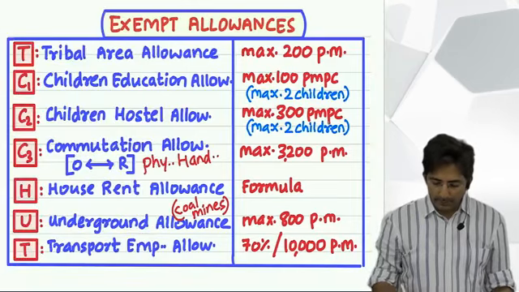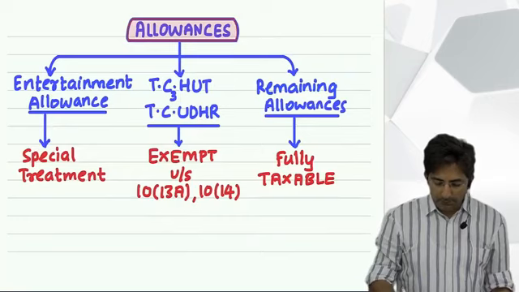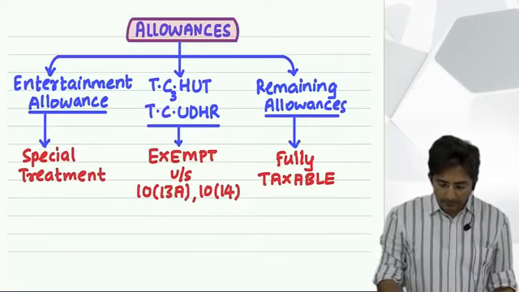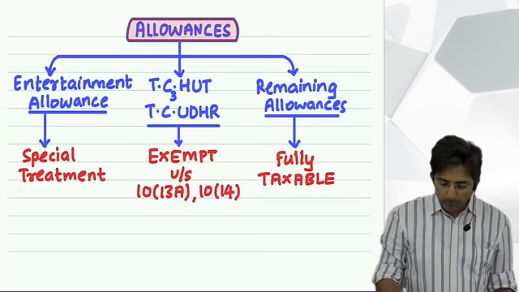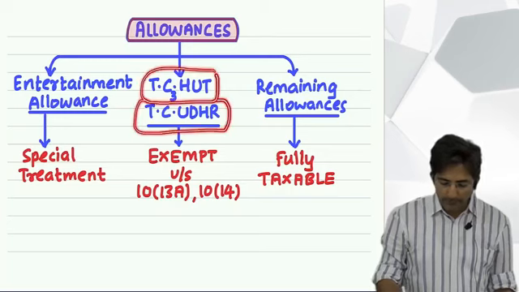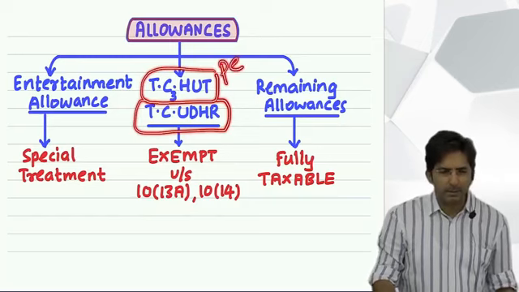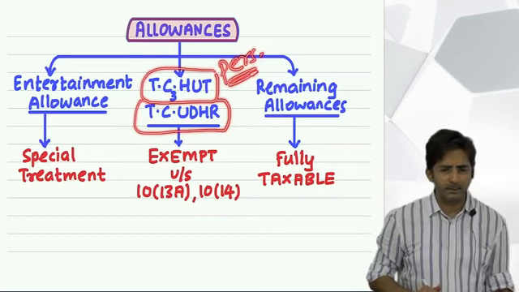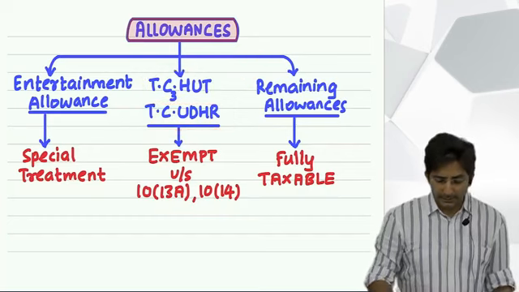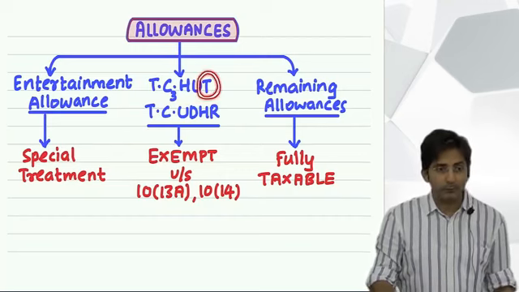Now what is remaining? H. H for house rent allowance. See, are you noticing why this group and this group are different? Because these are mostly personal types. Not necessarily personal, but they are not pure office expense allowances. See, yes, this transport employees, drivers, their allowance is a little bit personal, a little bit office also.